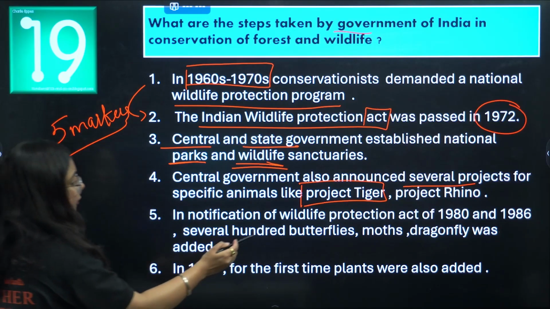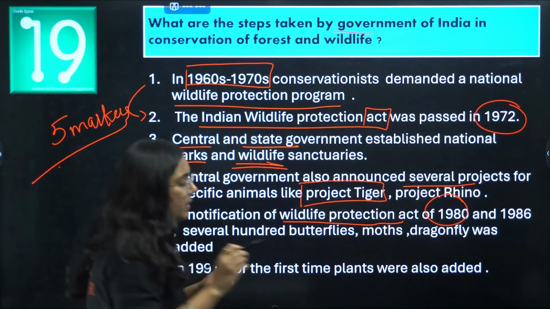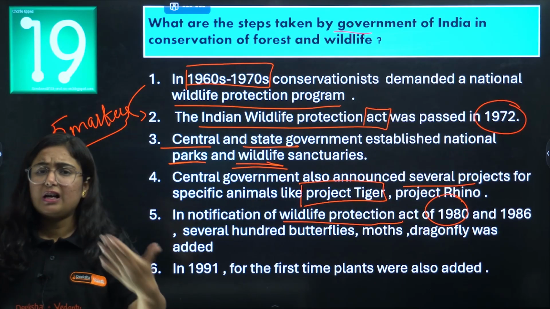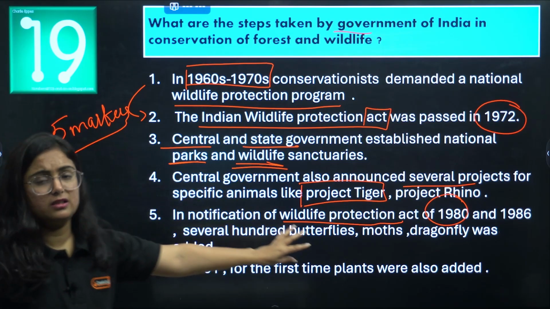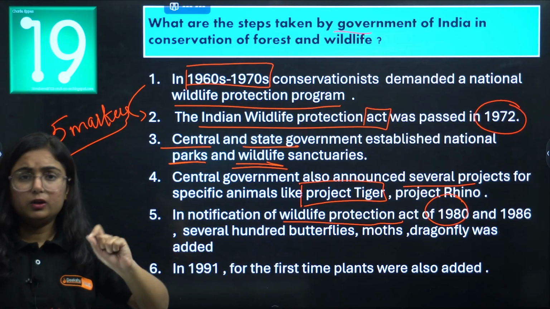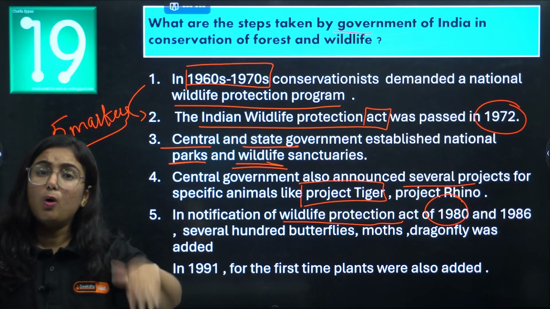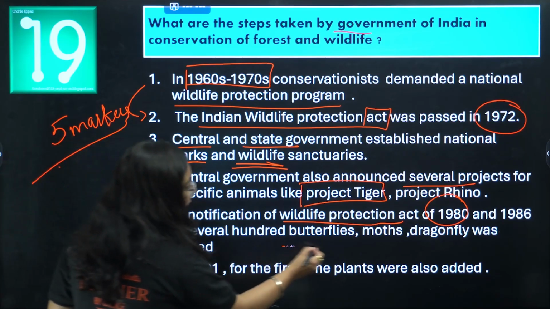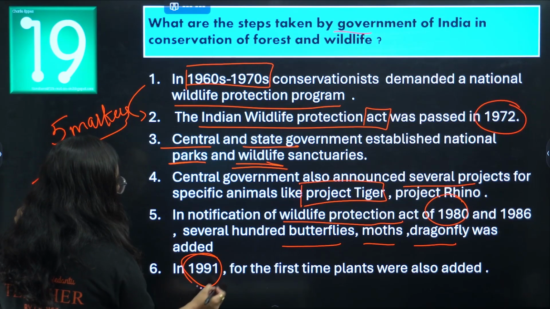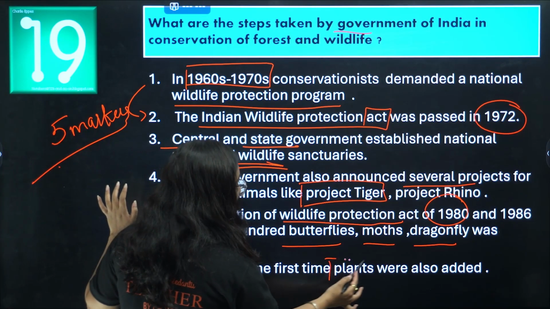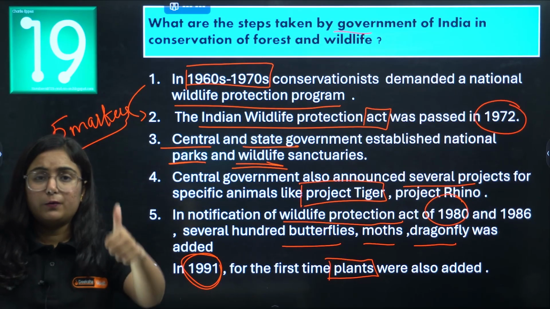In the notification of the Wildlife Protection Act of 1980 and 1986, now what they have done, pay attention. We know that change is the only constant. So after this, they have brought changes to this Wildlife Protection Act, particularly in the year 1980 and 1986, to add more varieties of species like butterflies, moths, dragonflies. Okay, so they were also added, and very important, in 1991 for the first time they have added plants also in this list. Okay, question for 5 marks, first point.